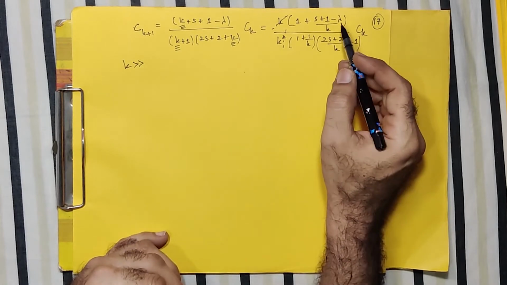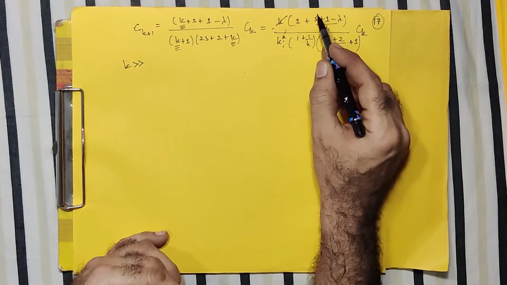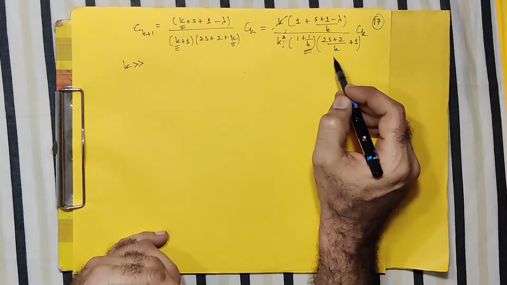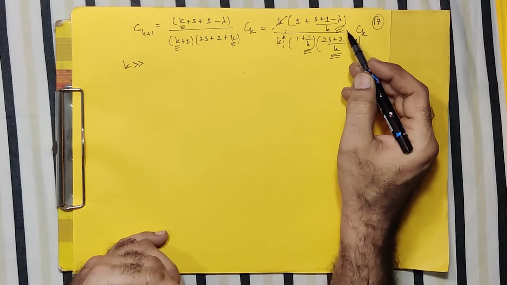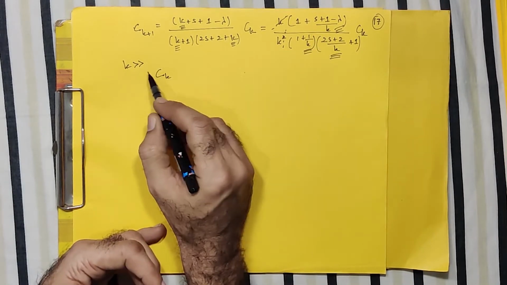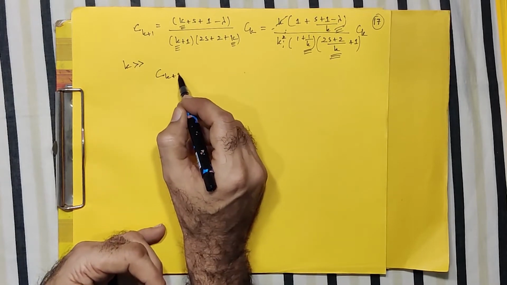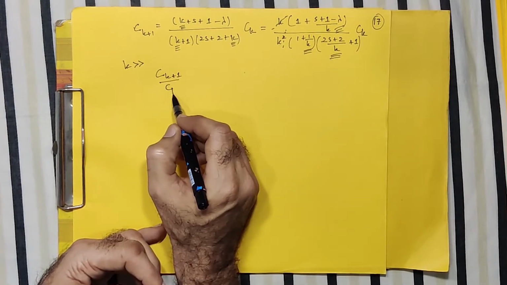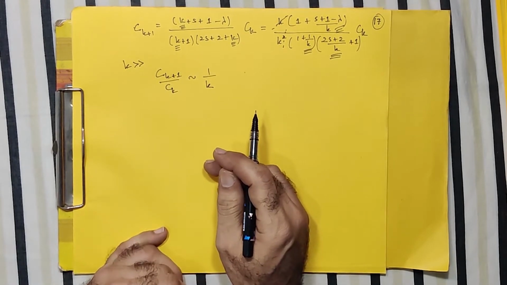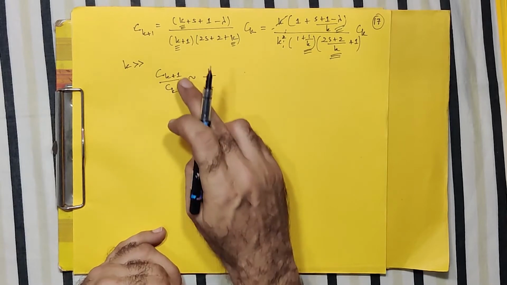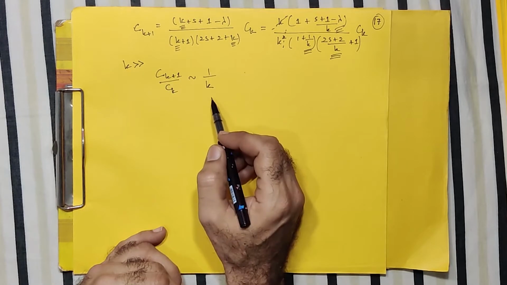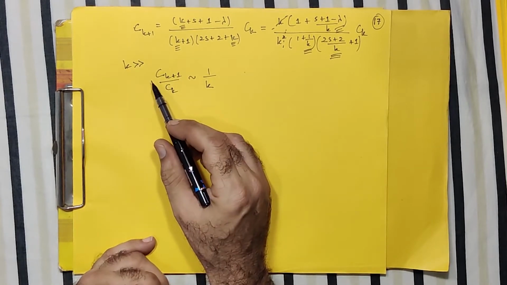And obviously, since k is very large, the terms having k in the denominator everywhere will contribute to 0. So all those terms are negligible, and you are left with only ones in the brackets. So basically what we conclude is that when k is very large, c_{k+1}, if I bring the c_k below, behaves as 1 by k. This is a typical series where the consecutive coefficients of the series behave as 1 by k when k is a very large value.